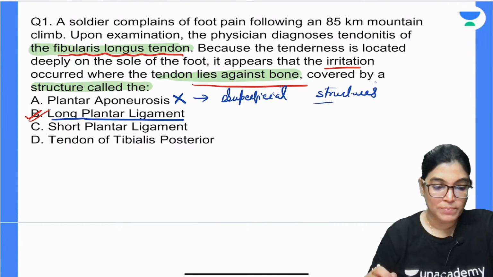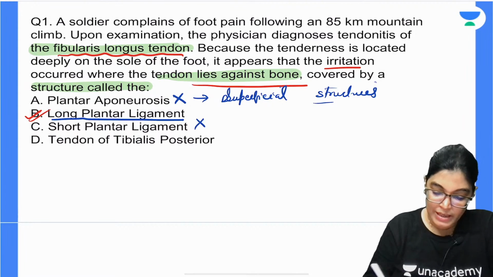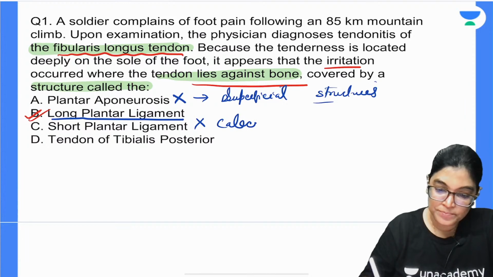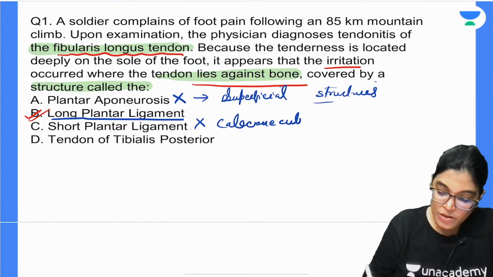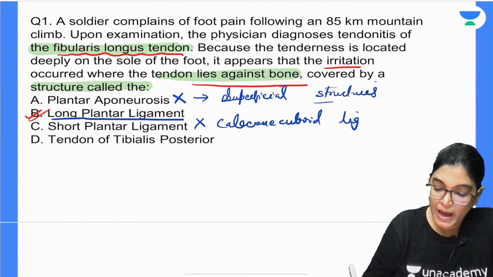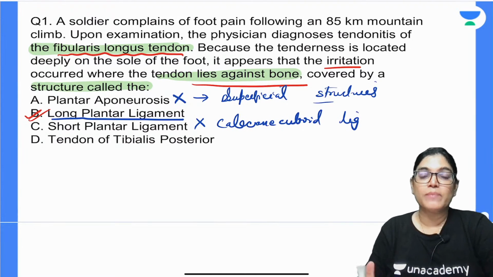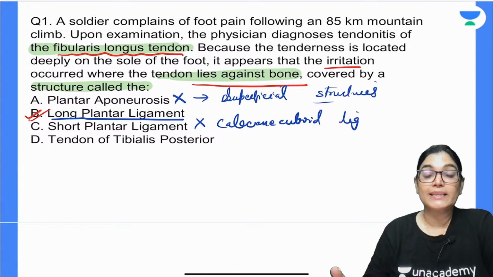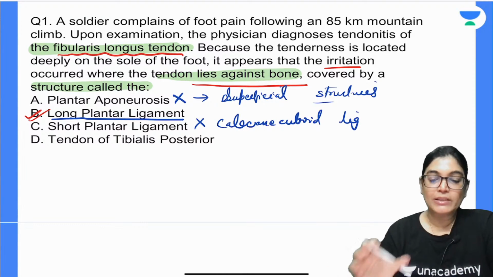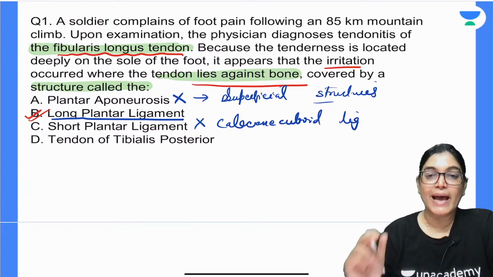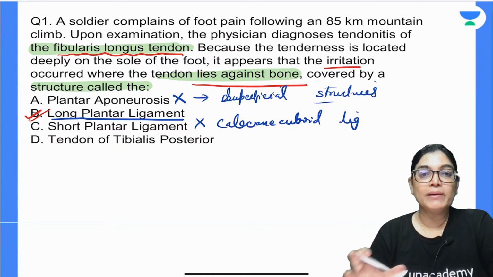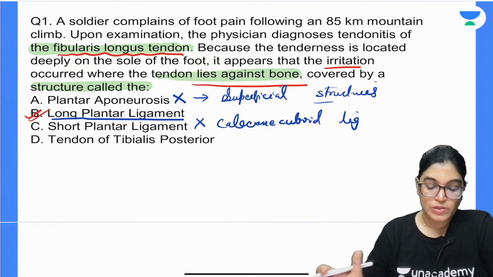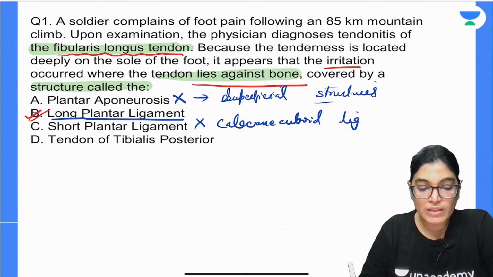Now coming to the short plantar ligament, why is it not the correct answer? The other name of the short plantar ligament is the calcaneocuboid ligament. You can get confused, but it is also lying on the lateral aspect and connecting the calcaneum, the heel bone, and the cuboid. But the course is short, as you can see. The long plantar ligament's course is much longer and goes towards the base of the 3 metatarsals also. So that is the reason it is not the correct answer.